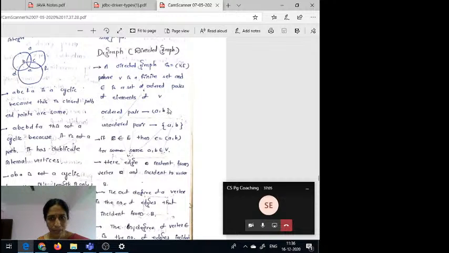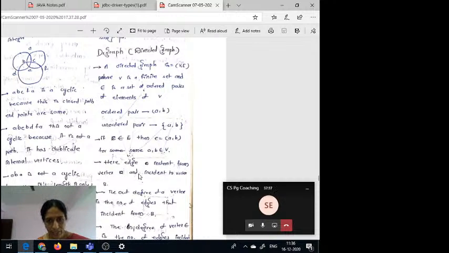How is this ordered pair represented? In parentheses. Coming to the unordered pair, it is represented in curly braces. That means an edge exists from A to B as well as B to A, but here an edge exists from A to B only. So this is the representation for a directed graph, like the undirected graph: V comma E, where V is a set of vertices and E is a set of ordered pairs of elements.